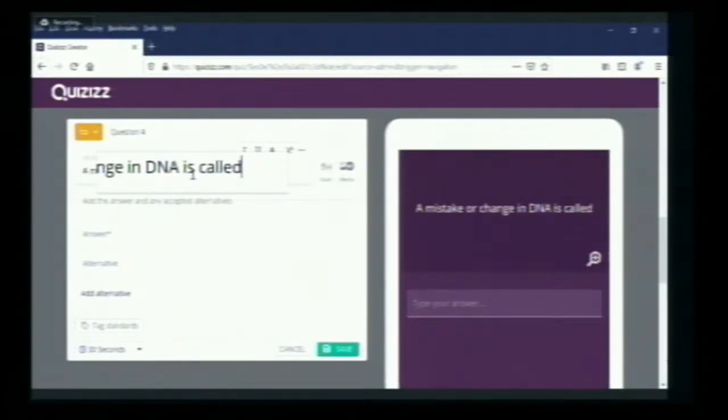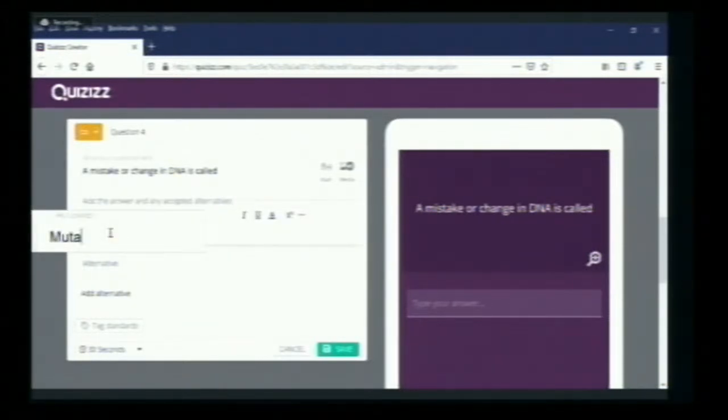For that, add the answer and any accepted alternatives. We have to add an answer. I will add the answer as mutation. So if the student types mutation, he will be graded and the answer will be correct. If any alternative answer is there, we can add that also, and I will save.